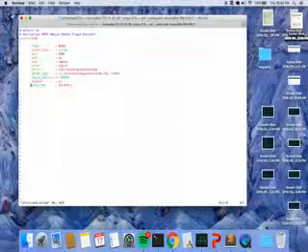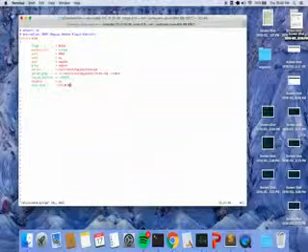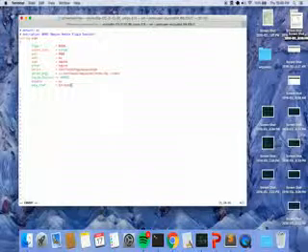So in the case of, for instance, you're using another server to monitor this computer, you should put the IP of the server here. So yeah, we insert our IP.